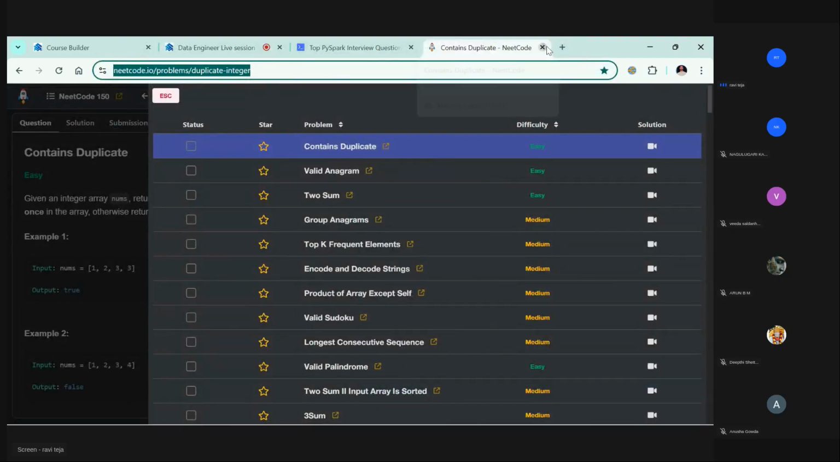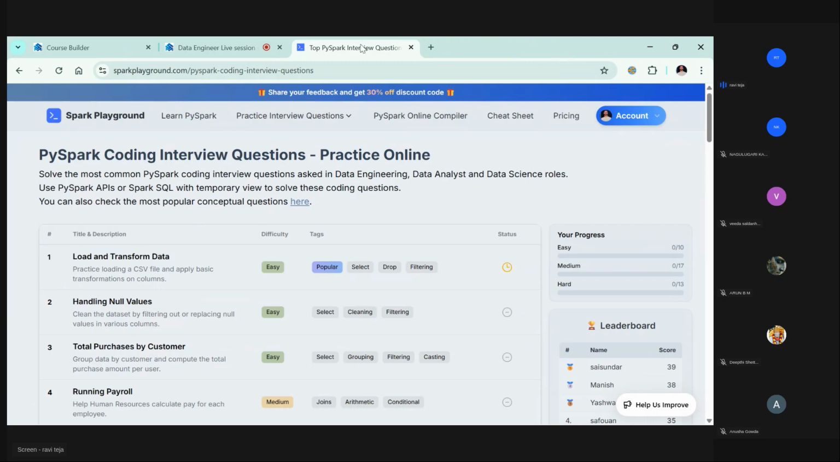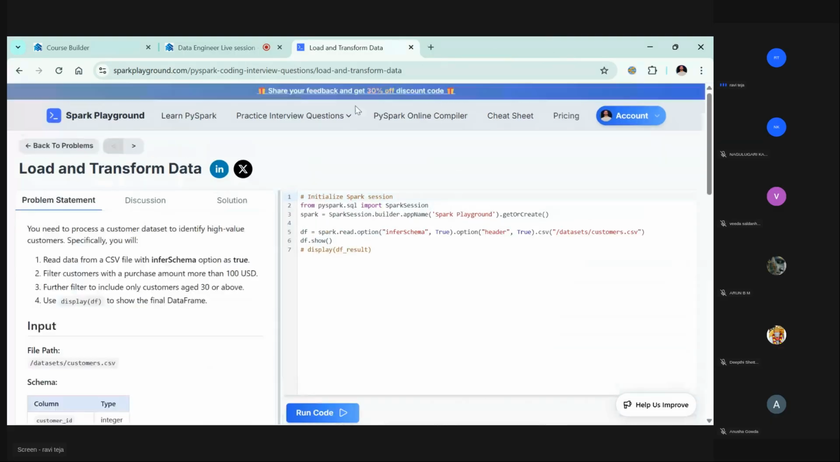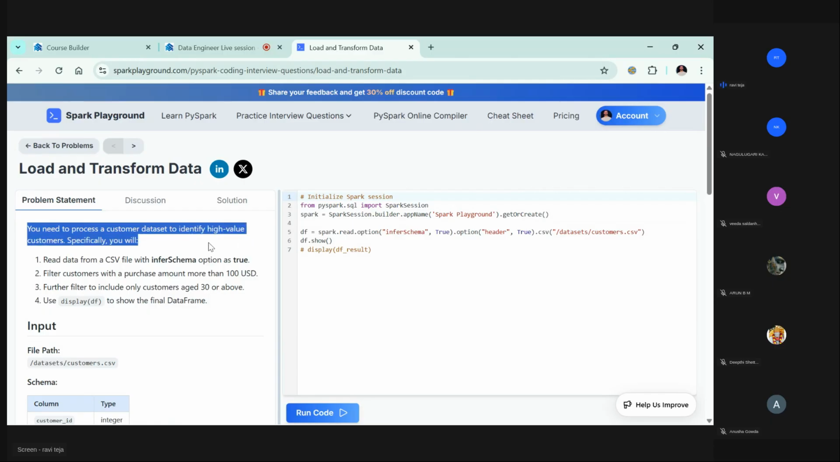Fine. Let's quickly get started with today's class. The first problem is load and transform data. Let's see what this problem is all about. Let's think this is an interview. If someone gives you any problem, first check what the problem is, how the data looks, and how we need to do the next steps. So all these things you need to check. Let's go here. What is the problem statement? Here the problem statement is to process a customer data set to identify high value customers.